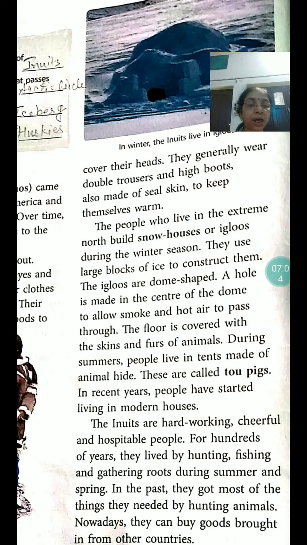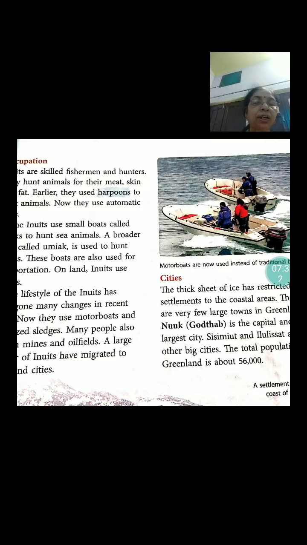The Inuits are hardworking, cheerful, and hospitable people. For hundreds of years, they lived by hunting, fishing, and gathering roots during summer and spring. In the past, they got most of the things they needed by hunting animals. Nowadays, they can buy goods brought in from other countries. So, they have a connection with other countries also now.